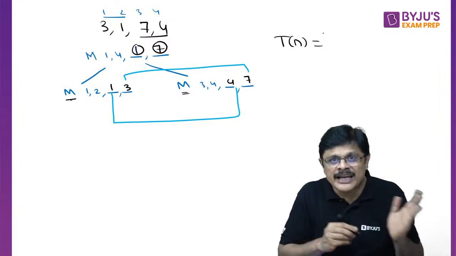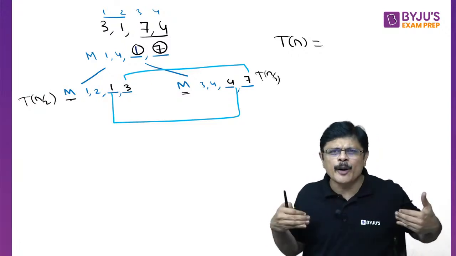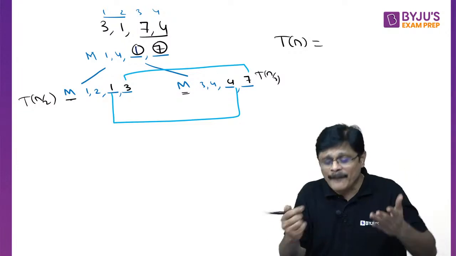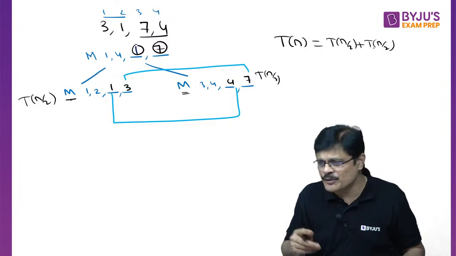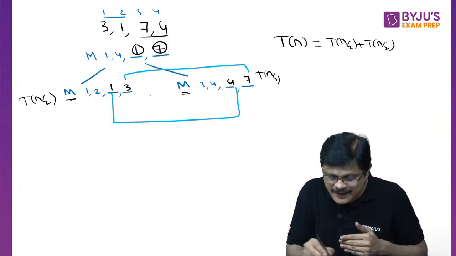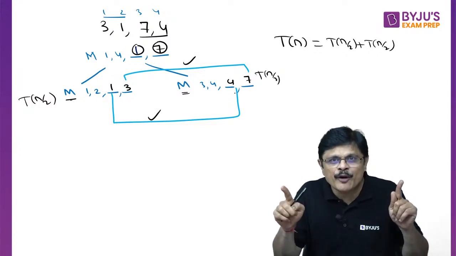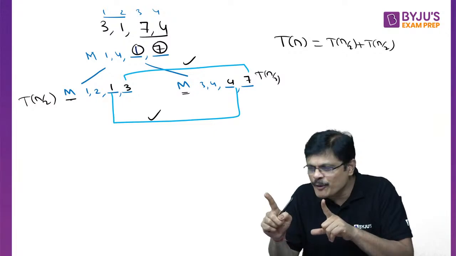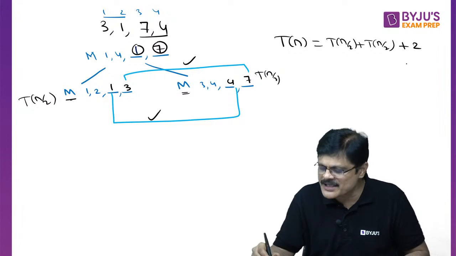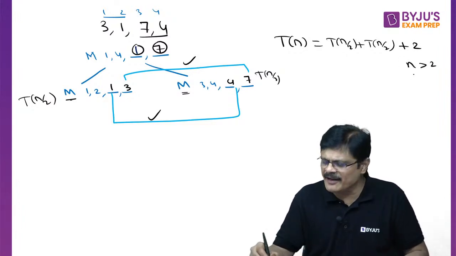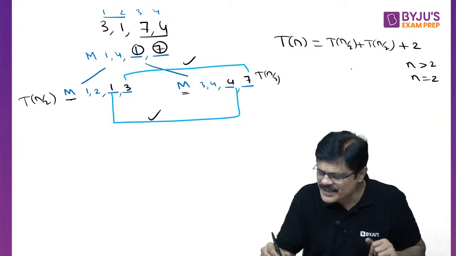And if you want to see the complexity of this algorithm, you have T(n), a problem which is divided into T(n/2). This is half problem and this is half problem. These half problems are recursively solved, and then combined. T(n/2) plus T(n/2), or you can write 2 times T(n/2). How are they combined, sir? For combining these two, I just need 2 comparisons. The minimum is compared with the minimum, and the maximum is compared with the maximum. Just 2 comparisons are needed. This is the complexity when n is greater than 2, my dear friends. And when n is equal to 2, when you have only 2 elements, 1 comparison is needed.